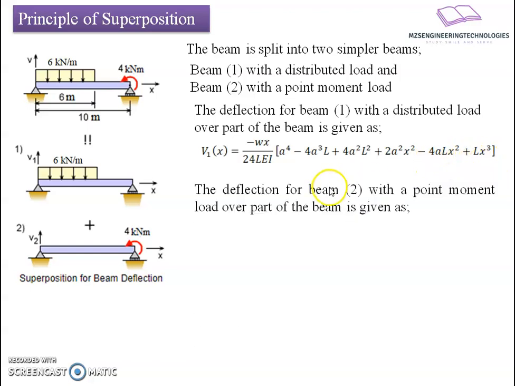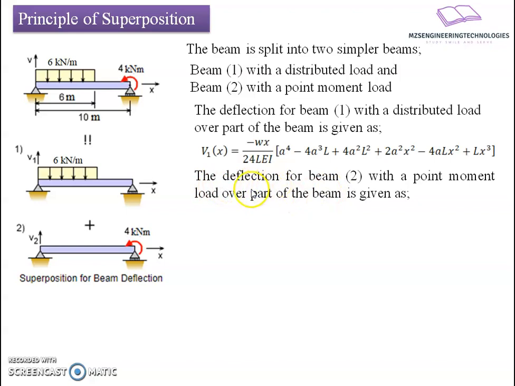Now I will apply the deflection equation for the second case, where we have a standard case here. Moment is being applied at one end, and the effect of this moment will be taken care of in the calculation of displacement. It is given as V2x equals minus ML square divided by 16 EI. Let us suppose we are interested in the deflection at a span of 5 meters, that is the mid span of this one.